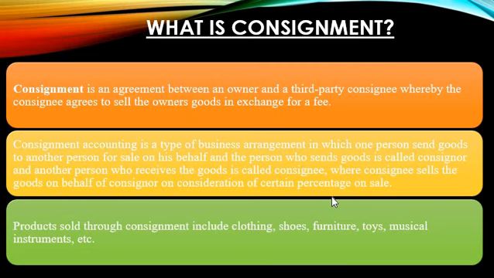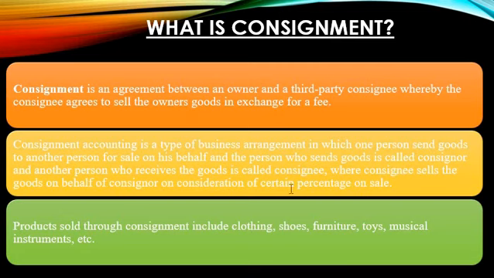So here we are learning the meaning of consignor and consignee. The consignor is the owner who owns the goods, and the consignee is the one who receives the goods and is ready to sell them on behalf of the consignor.